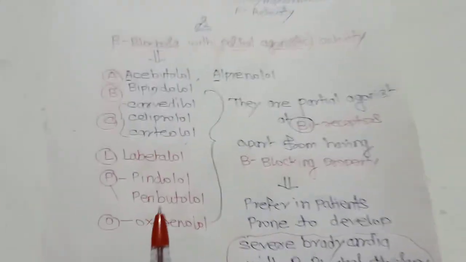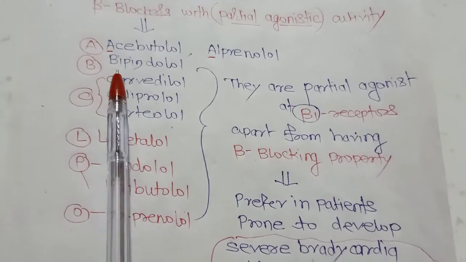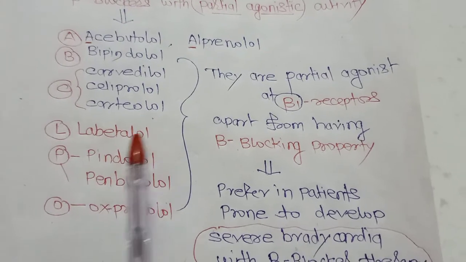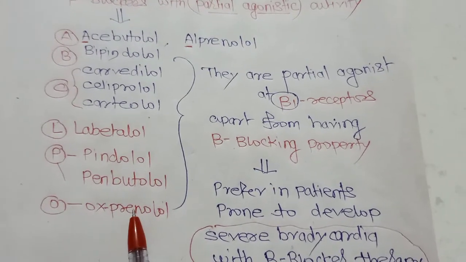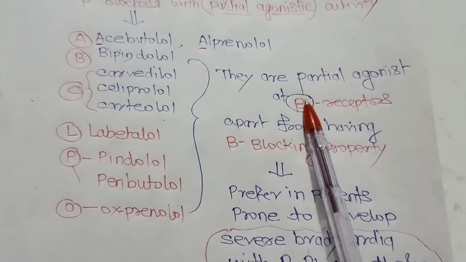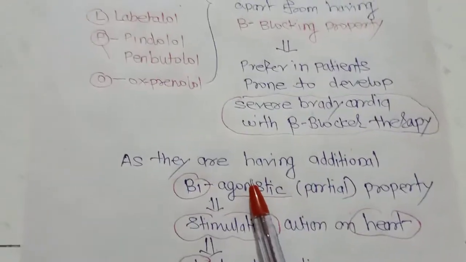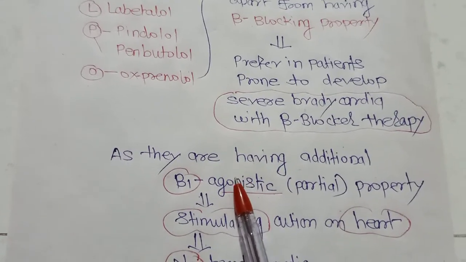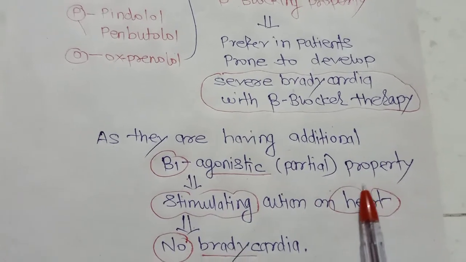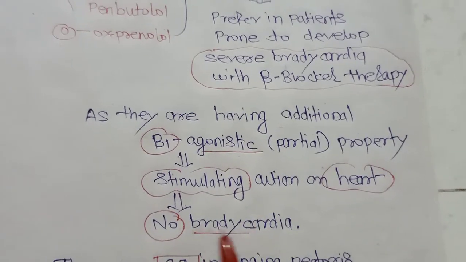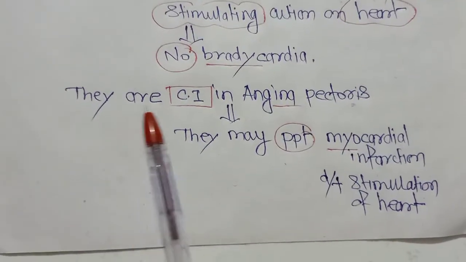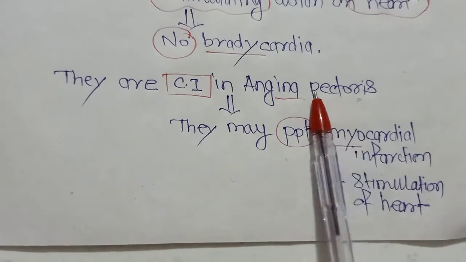But all these drugs, acebutolol, bopindolol, carvedilol, celiprolol, carteolol, labetalol, pindolol, penbutolol, and oxprenolol, because of their partial agonistic activity at the beta 1 receptor, or intrinsic sympathomimetic activity, have a stimulatory effect on the heart, and because of this there is no bradycardia.